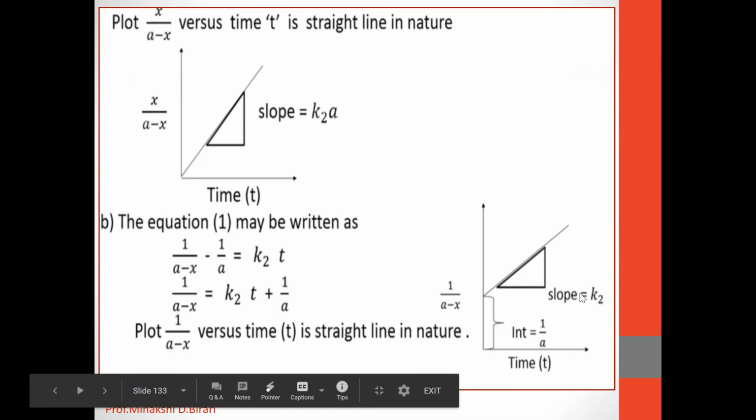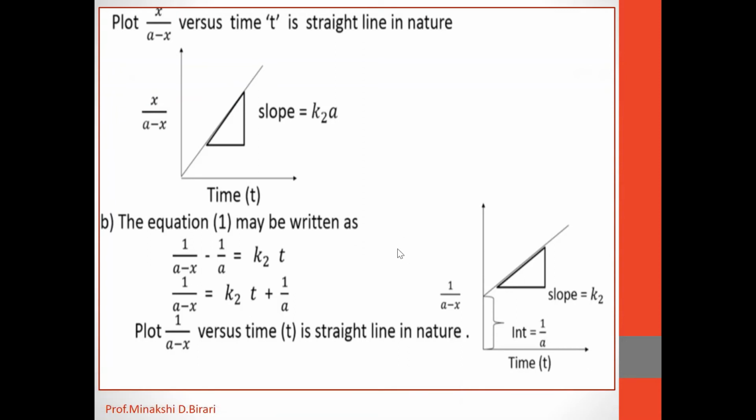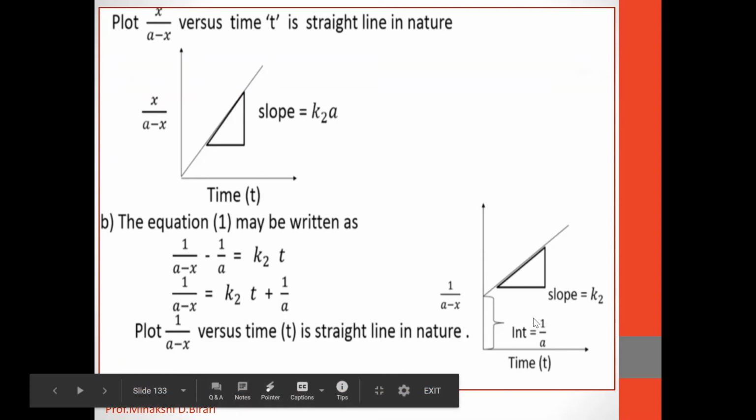The slope is equal to K2 and the intercept is equal to 1 upon A. So if we rearrange the equation, we get this type of graph, a straight line but not passing through the origin.